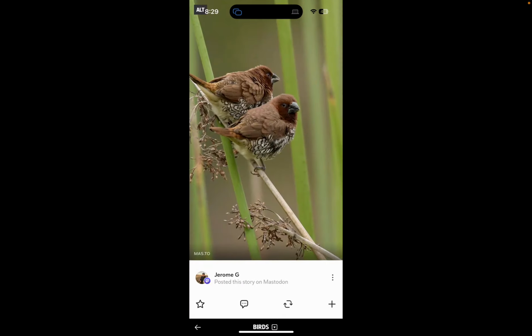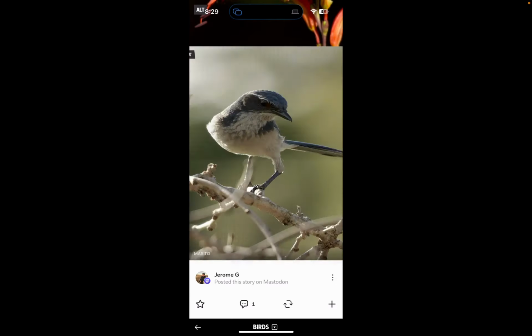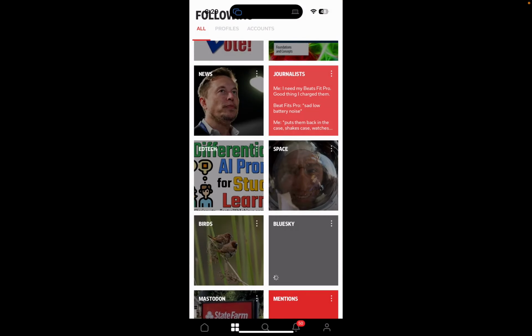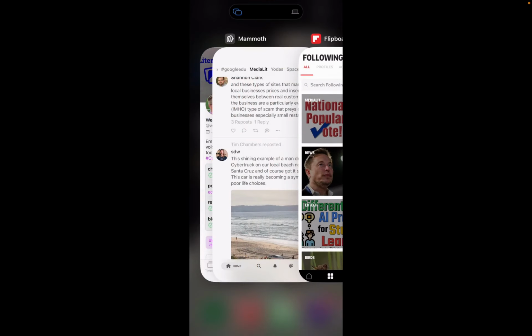Hey, let's check out some birds. We'll keep it light, keep it happy tonight. I just love this. I love Flipboard. I love the fact that they've embraced the Fediverse, and I think that is absolutely spectacular.